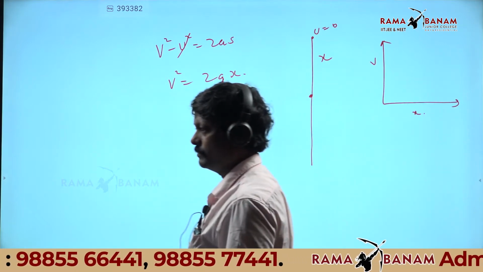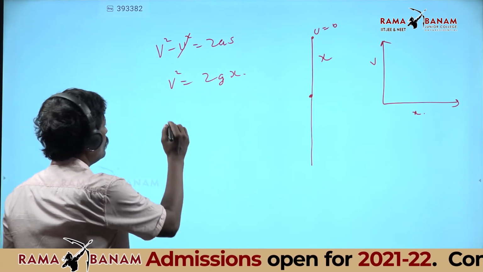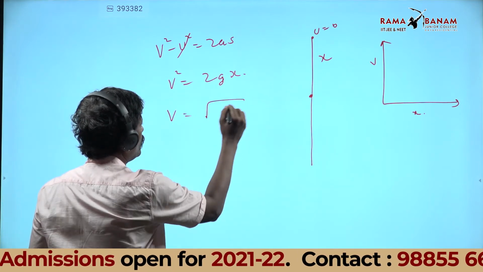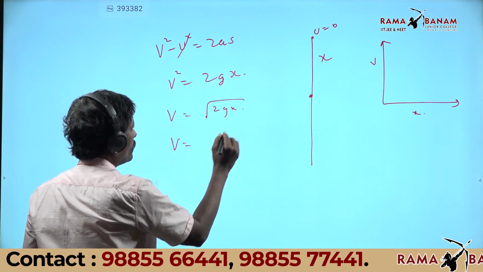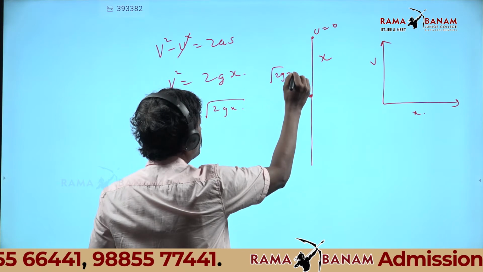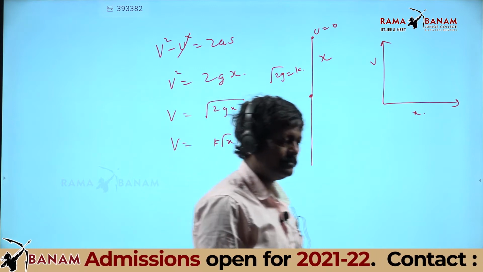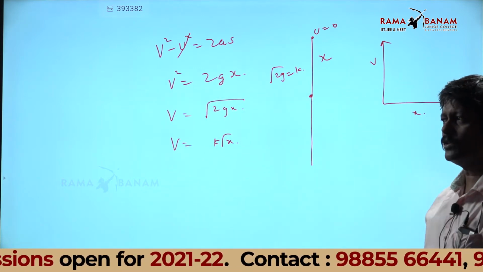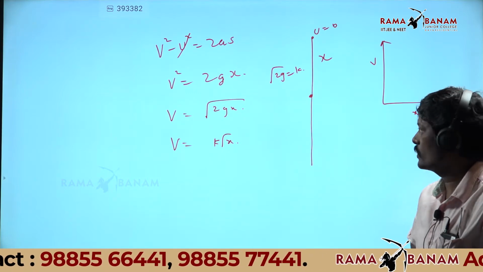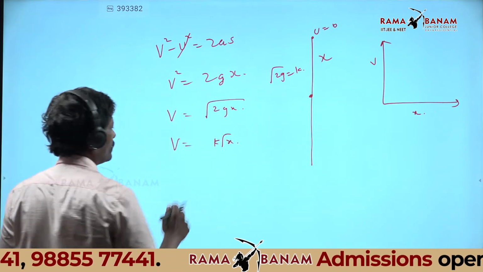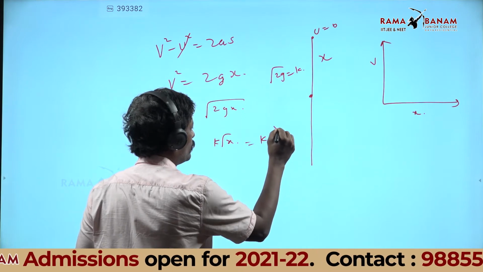x is the displacement from the starting. x goes on increasing as it comes down. Now v equal to how much? Root of 2gx. I will take root 2g as some k. Can I write v is k root x? Root 2g is a constant, so I wrote k root x. Now, this is nothing but k into x power 1 by 2.